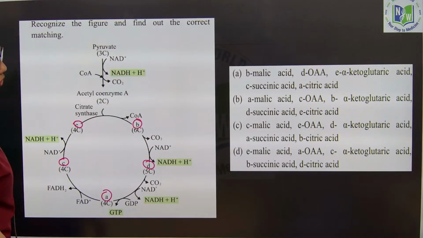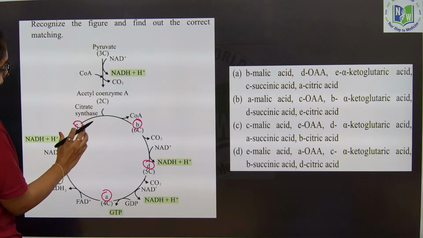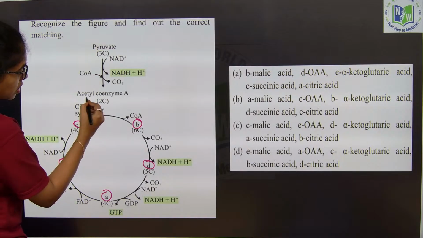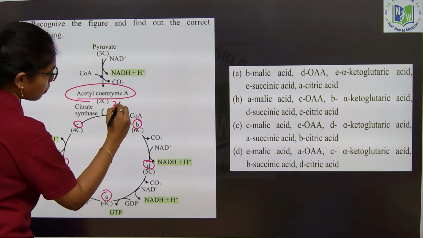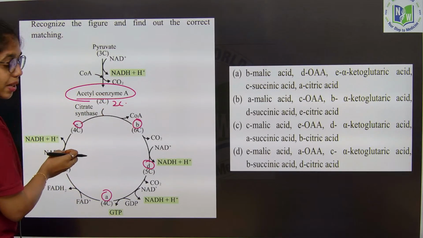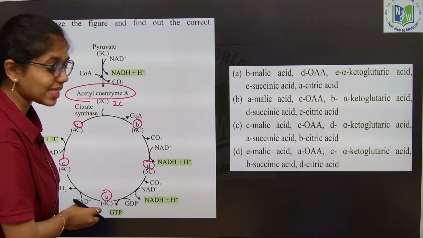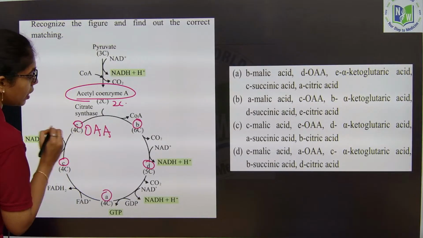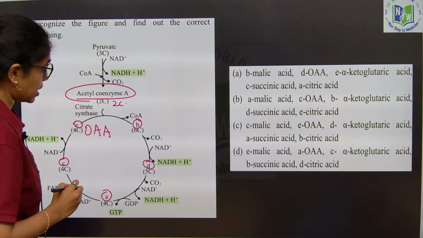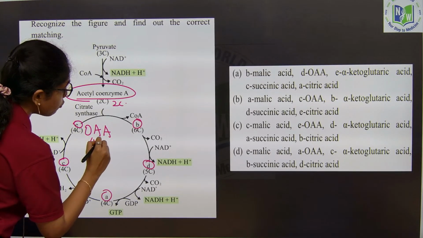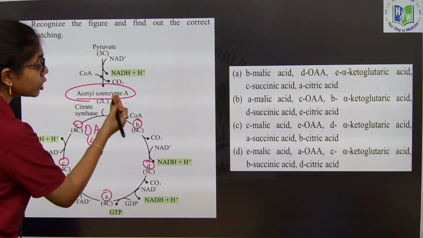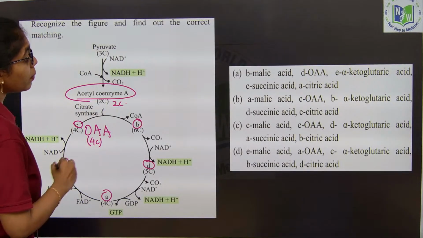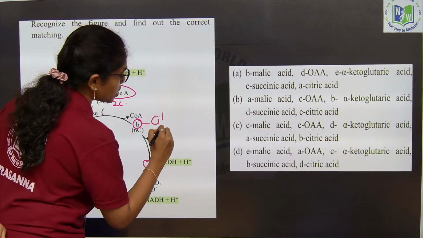Of course, let us start step by step. First B. If you see the immediate step, once acetyl CoA, which is a 2 carbon compound, forms, the primary acceptor of acetyl CoA in the TCA cycle is what? Oxaloacetic acid. So, here E will be oxaloacetic acid, OAA, a 4 carbon compound, which along with the 2 carbon compound forms what?